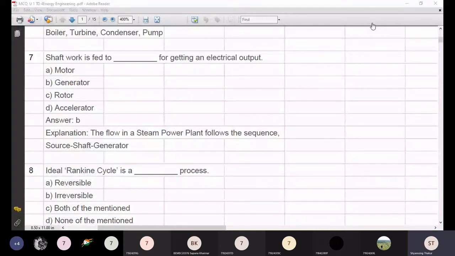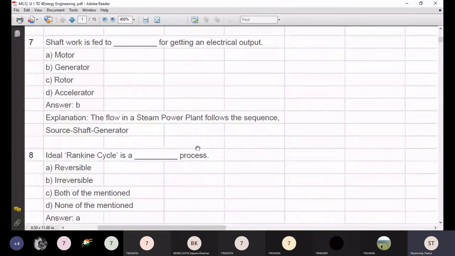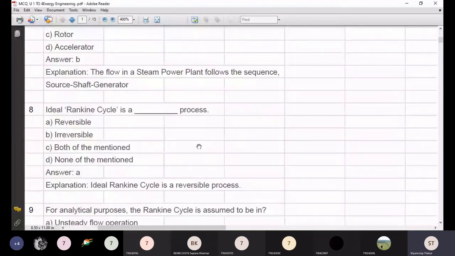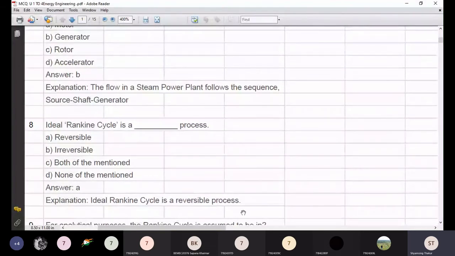Okay, what about others? Reversible. I think so many of you have insisted, so the ideal Rankine cycle works on reversible. So look, when the word ideal comes, you must understand the process is reversible. Why would the process be irreversible? Because there are losses concerned with the particular processes which make it irreversible.